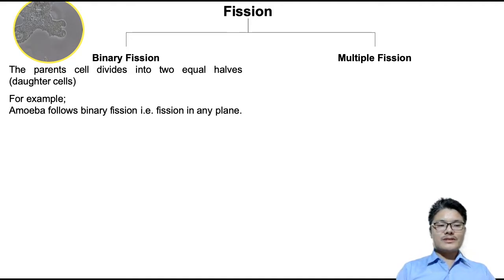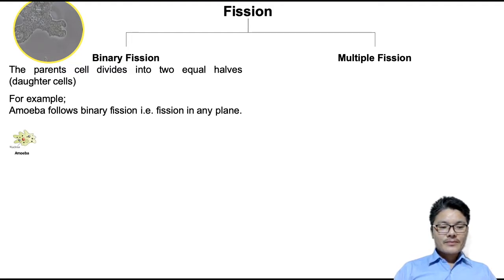There is no definite plane, and amoeba divides at any axis or plane. The microscopic image shown here is an amoeba engulfing a food particle with the help of pseudopodia.